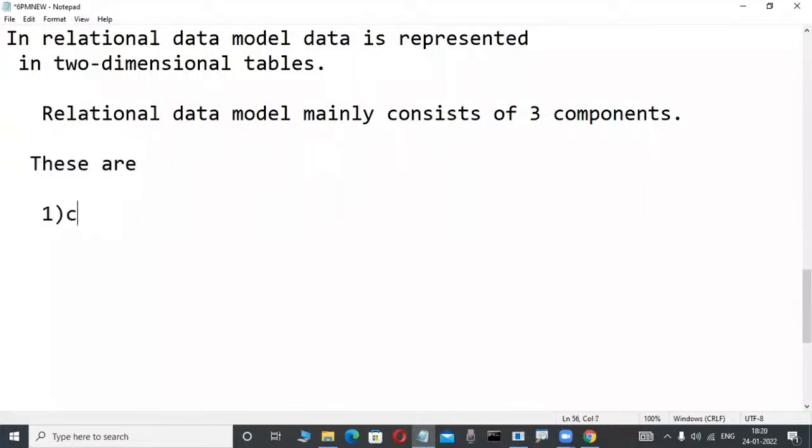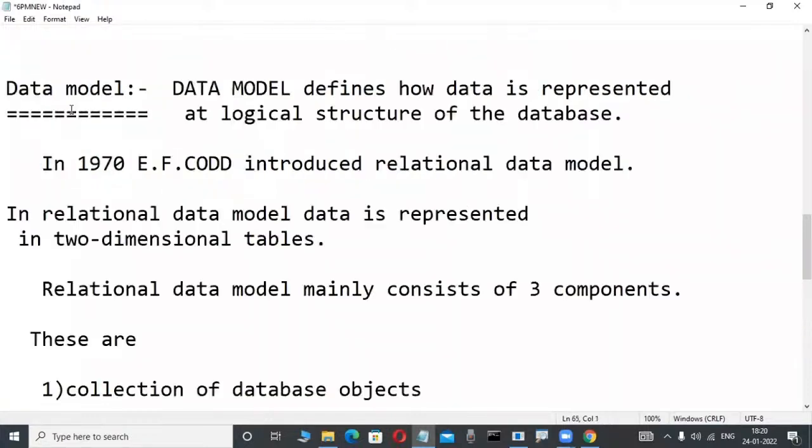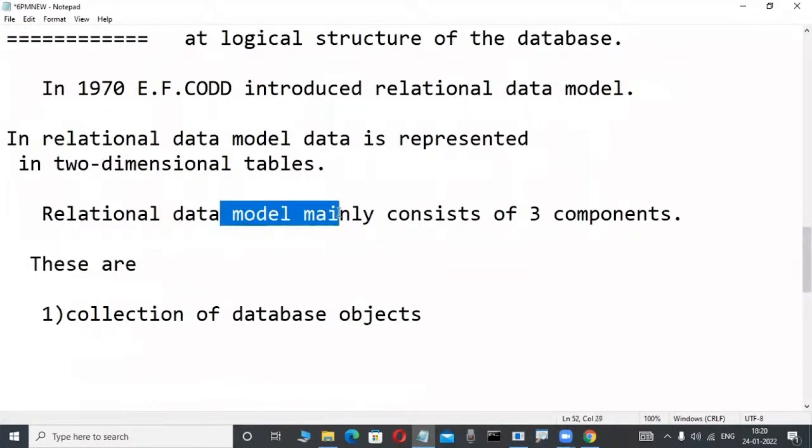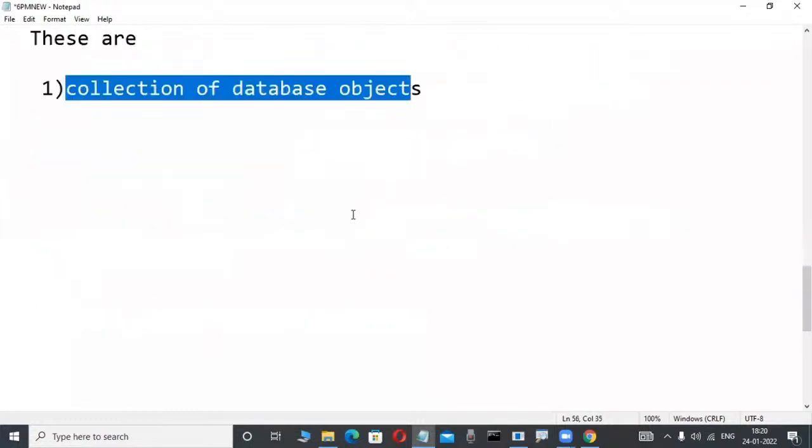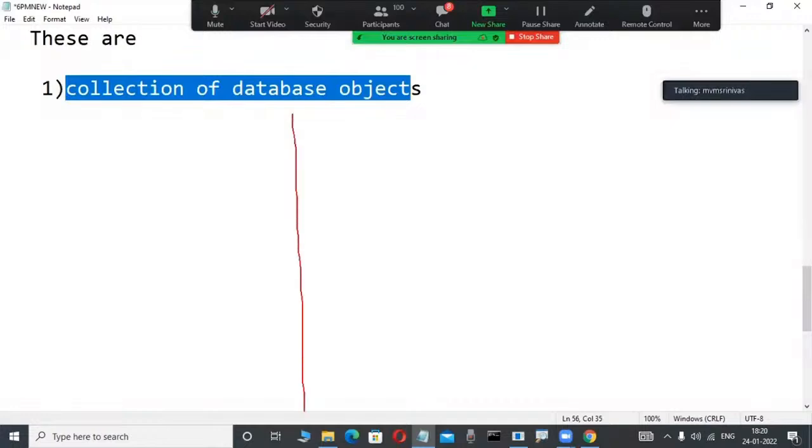It is a simple collection of database objects. In these types of software, Oracle, SQL Server, DB2, a collection of database objects is available. Daily we are learning this. Observe slowly here: the relational data model mainly consists of three components. The first one is a collection of database objects. A collection of database objects is dead easy. Even if you are a first-time newcomer, you can understand.